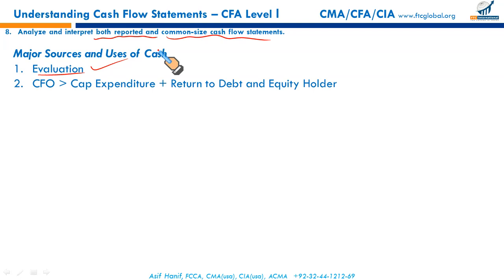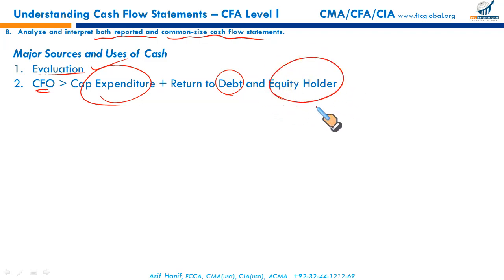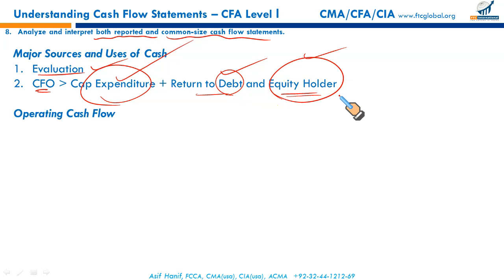Ideally, as an analyst, I would be interested that over the long term, if my business is successful, my operating cash flows must be sufficient enough to cover my capital expenditures, sufficient enough to provide return to the debt holders in the form of interest, and sufficient enough to provide dividends to the equity holders. So my cash flow from operating activities should be sufficient for these outflows: capital expenditures for business expansion, interest for the bondholders and the bankers from whom we have taken long-term loans, and dividends for the equity holders. That's the main objective. Now let us analyze each of these one by one.